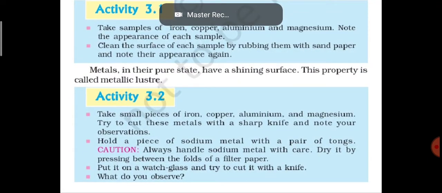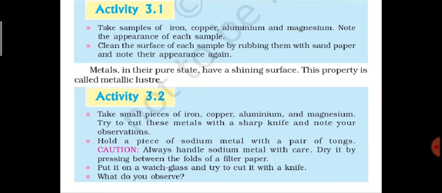Welcome everyone. So yesterday we were discussing activity 3.2. This activity is related to the hardness of metals. It is given here that take small pieces of iron, copper, aluminium and magnesium. Try to cut these metals with a sharp knife and note your observations.